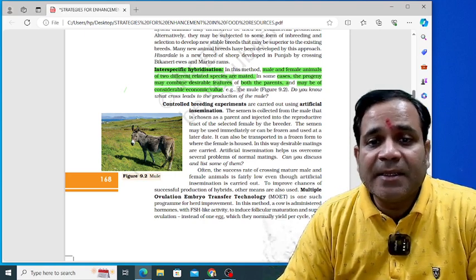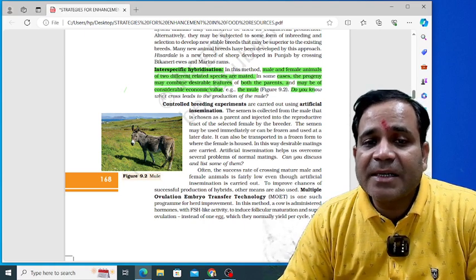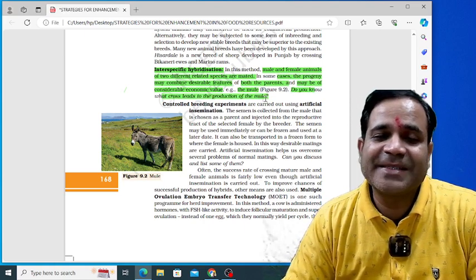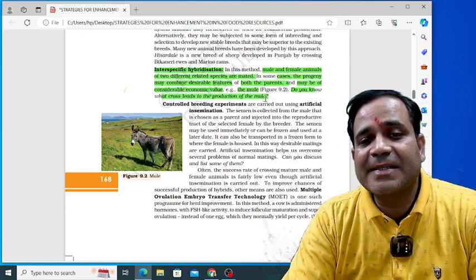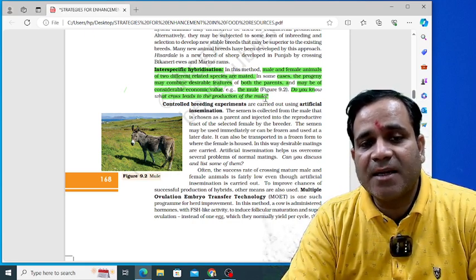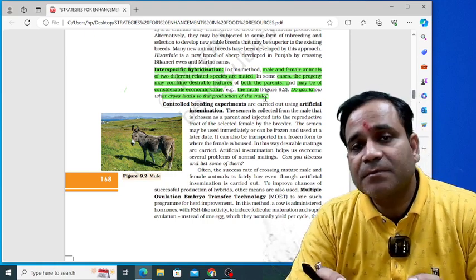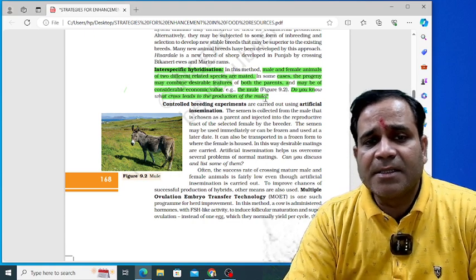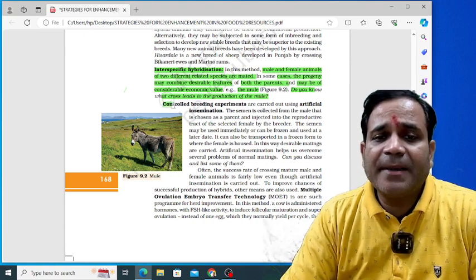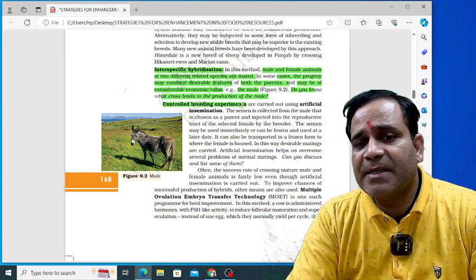So see the mule. You know the mule? Yes, sir. Do you know what cross leads to the production of the mule, sir? The mule cannot reproduce young ones because it does not have functional gametes, my dear. Getting it? So see, controlled breeding experiments. Here they are controlled breeding experiments, my dear.